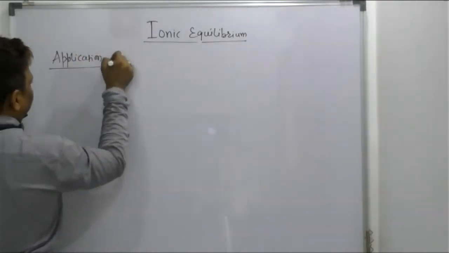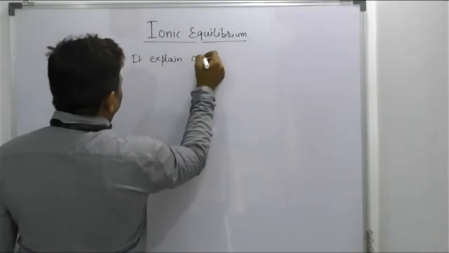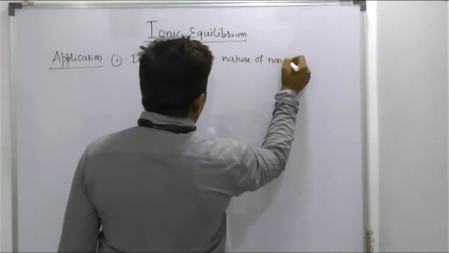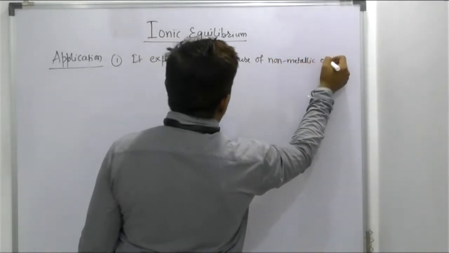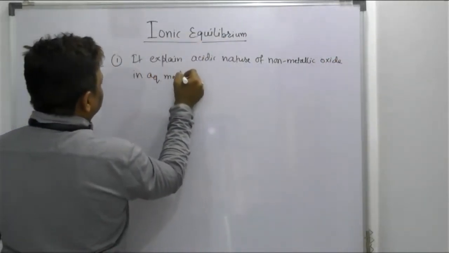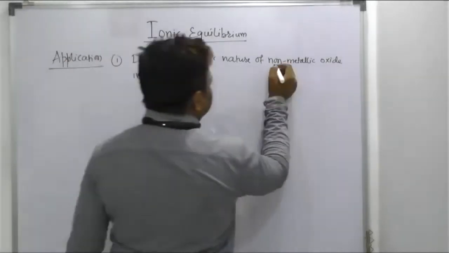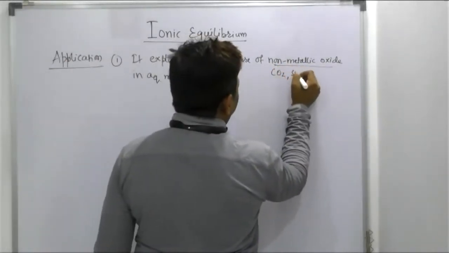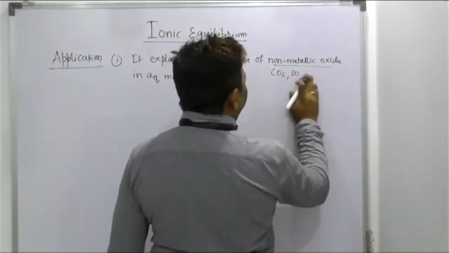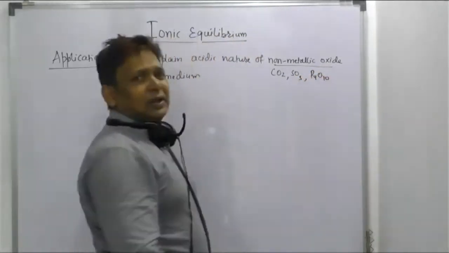Application number one: it explains the acidic nature of non-metallic oxide in aqueous medium. For example, sir, how does it explain the acidic nature of non-metal oxide? So what is a non-metallic oxide, beta? Carbon dioxide, sulfur dioxide, sulfur trioxide, phosphorus oxide. They are all non-metallic oxides, right?